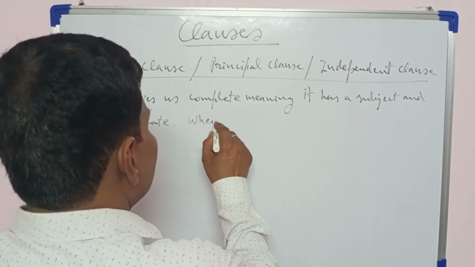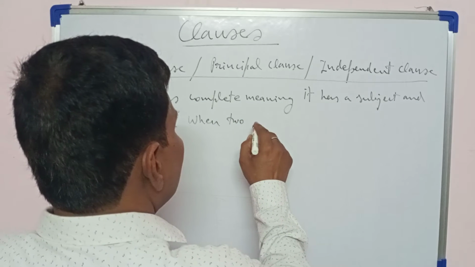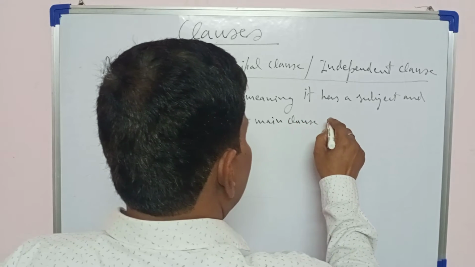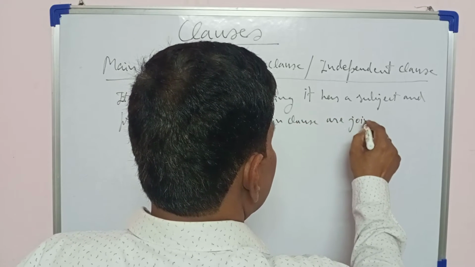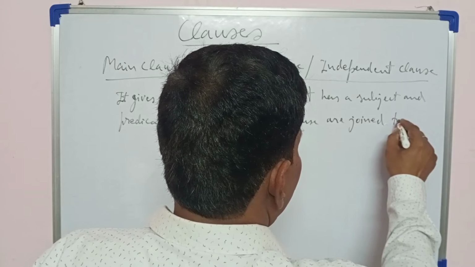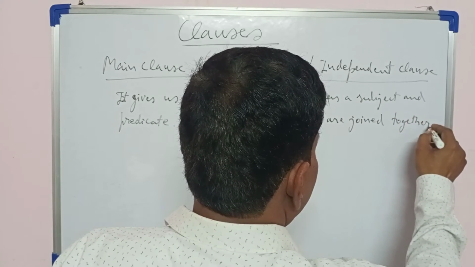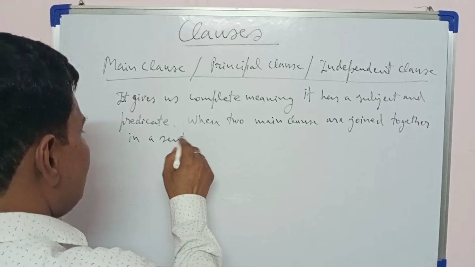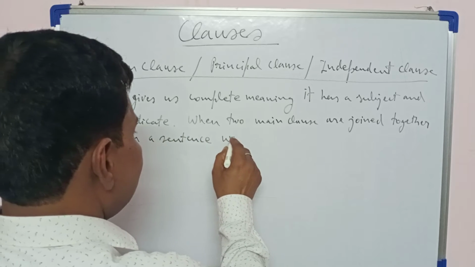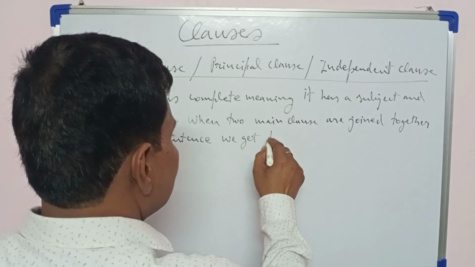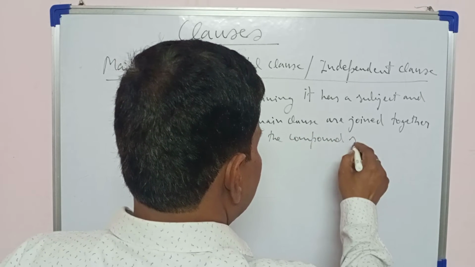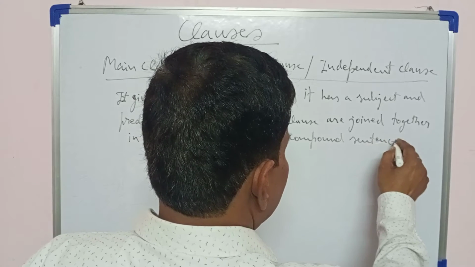When two main clauses are joined together in a sentence, we get the compound sentence.